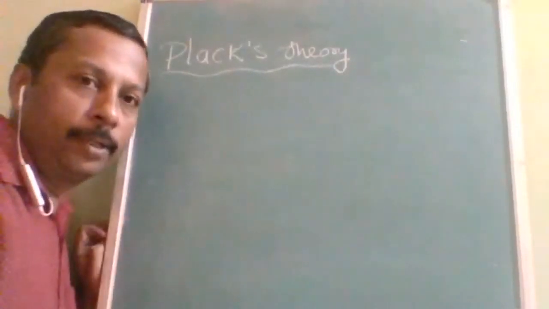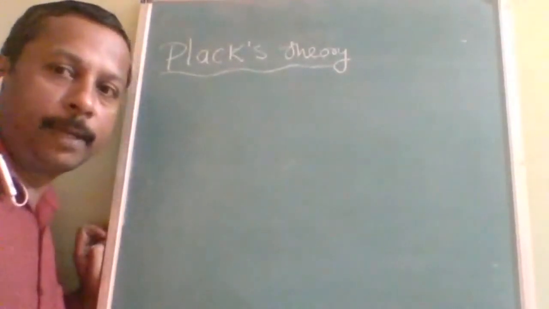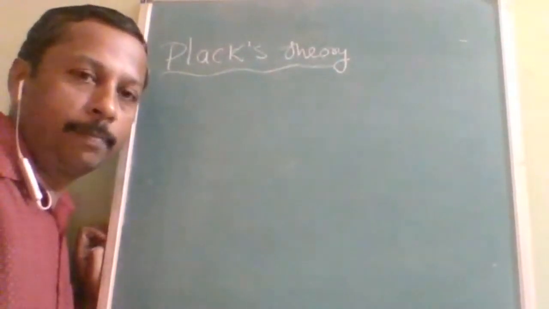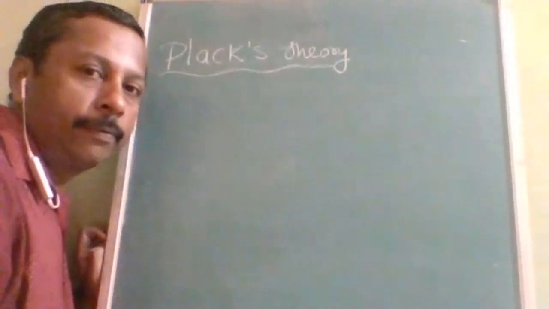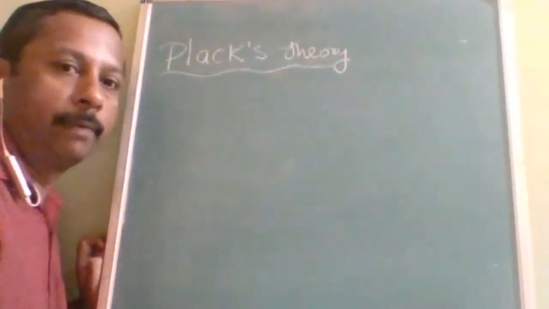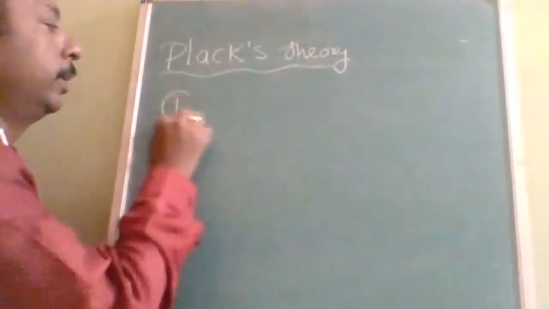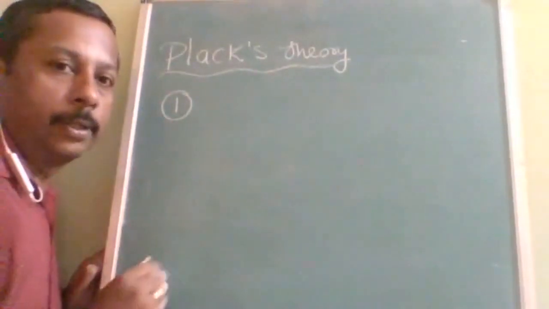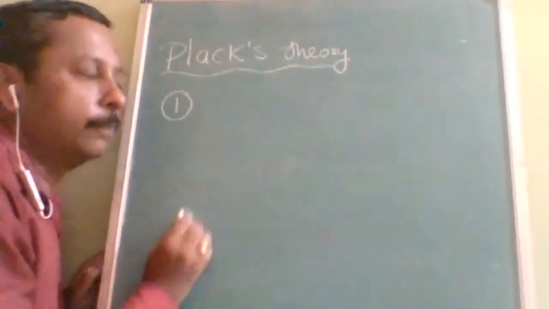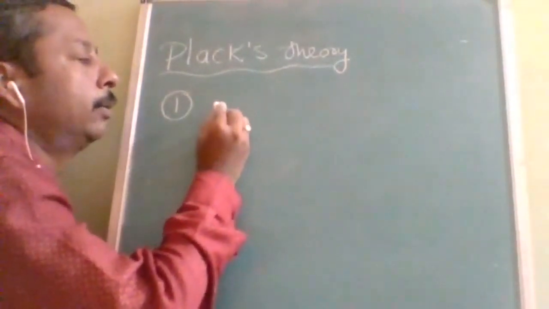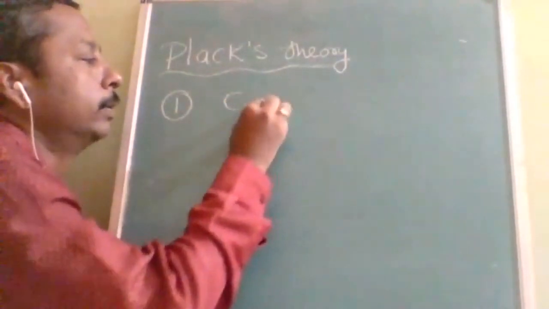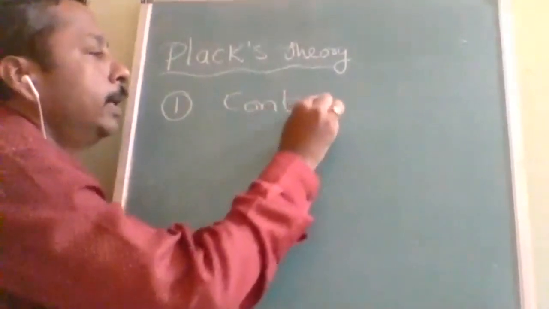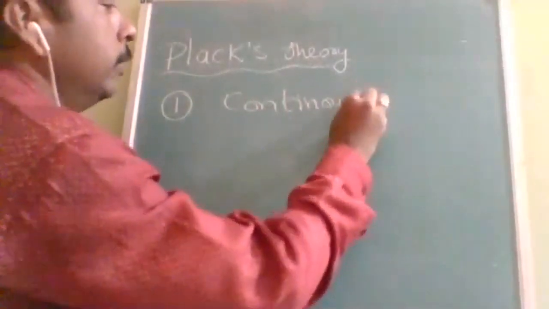Now coming to the next topic, that is Planck's theory. It is applicable to electromagnetic wave. According to Planck's theory, there are certain postulates. What are the postulates? First one, the electromagnetic wave or energy is not transferred continuously. Energy cannot be transferred continuously.